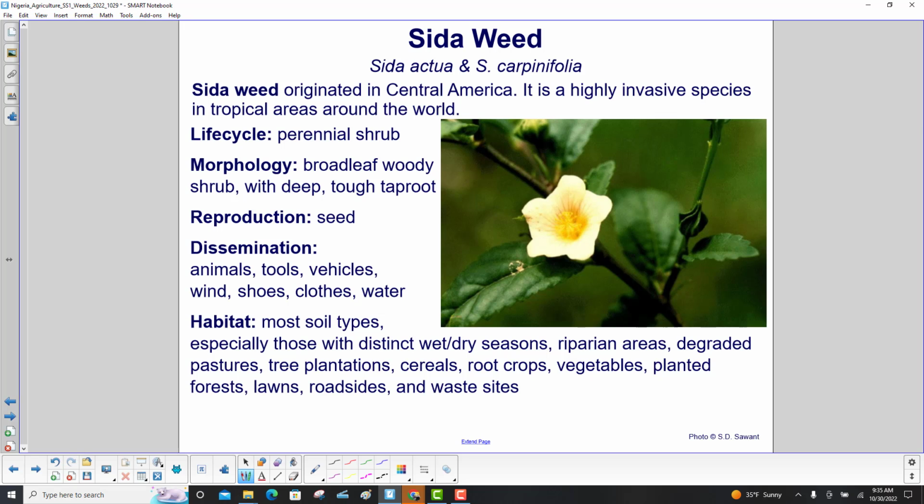Cedar weed originated in Central America. It is a highly invasive species in tropical areas around the world. It is a perennial shrub. It has a broadleaf woody shrub with deep, tough taproot. Is reproduced via seed, disseminates via animals, tools, vehicles, wind, shoes, clothes, and water. Habitat. Most soil types, especially those with distinct wet and dry seasons, riparian areas, degraded pastures, tree plantations, cereals, root crops, vegetables, planted forests, lawns, roadsides, and waste sites.